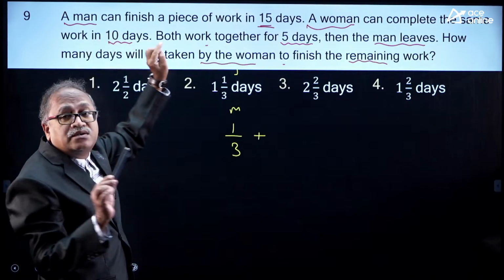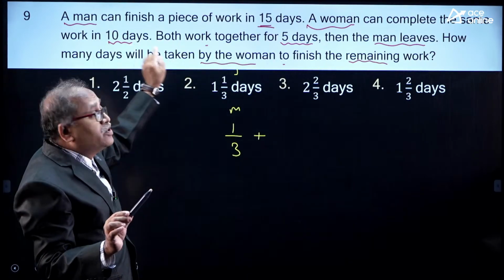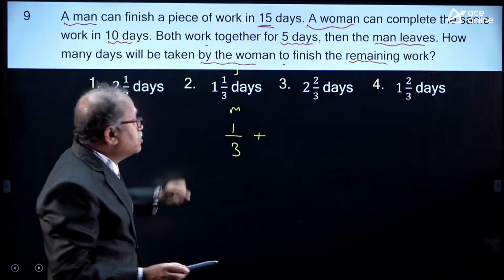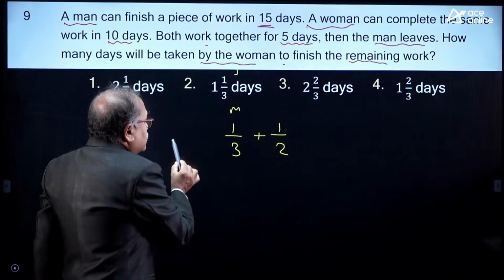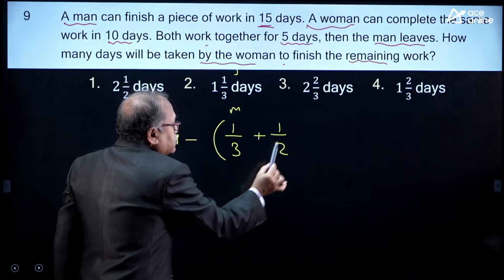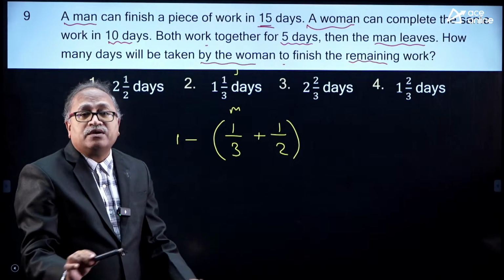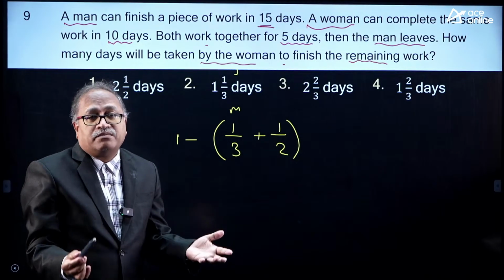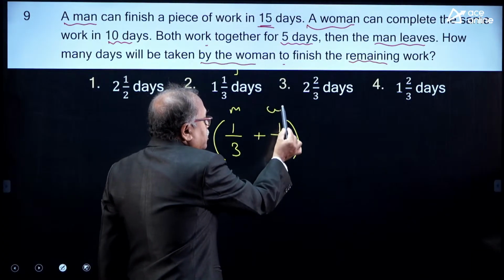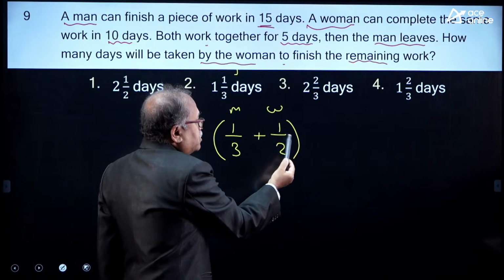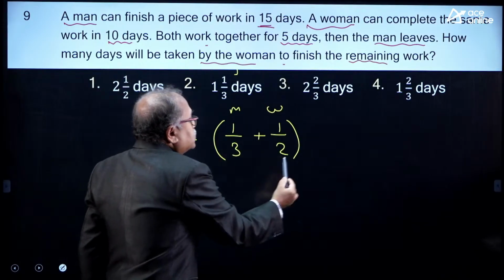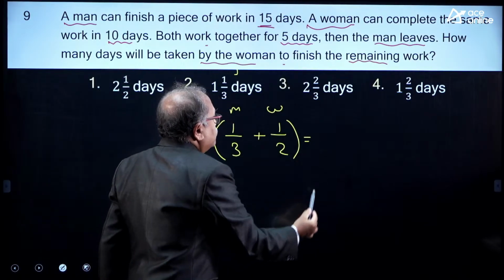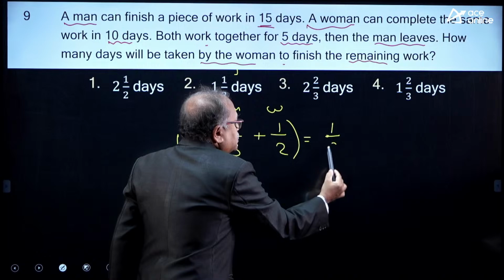She completes 1/10 of the work in 1 day, so 5/10 in 5 days, that is 1/2 of the work. What is the total work? The total work is 1, and this amount of work is completed by men and women together. So, this comes to 5 by 6. So, 1 minus 5 by 6, you get 1/6 of the work.